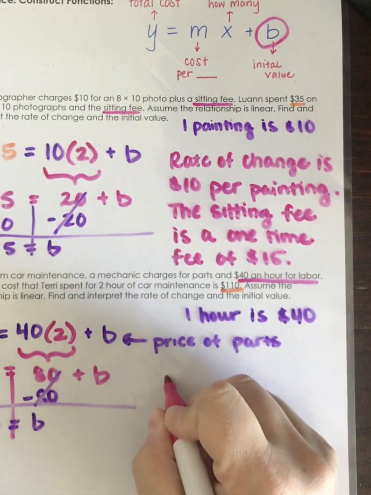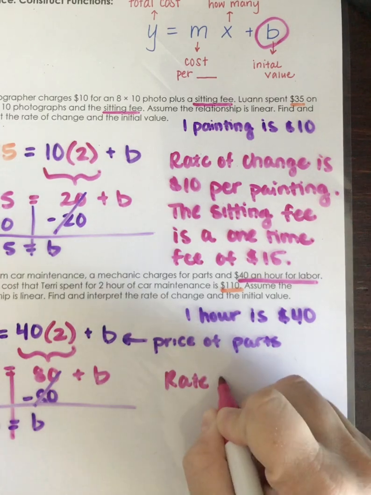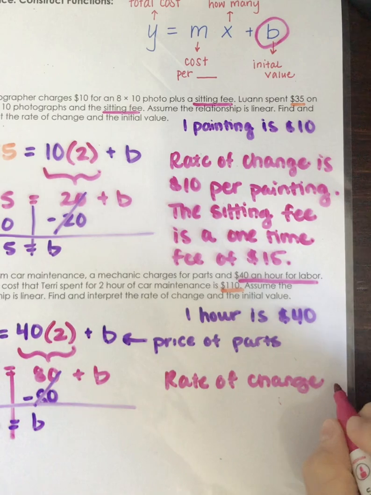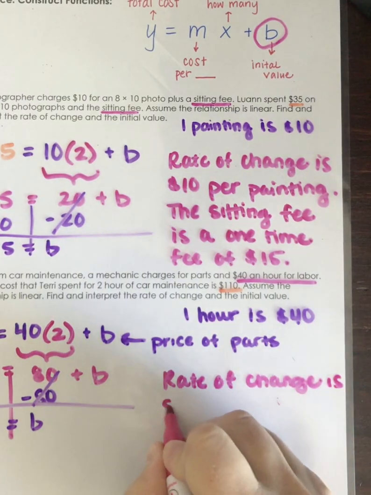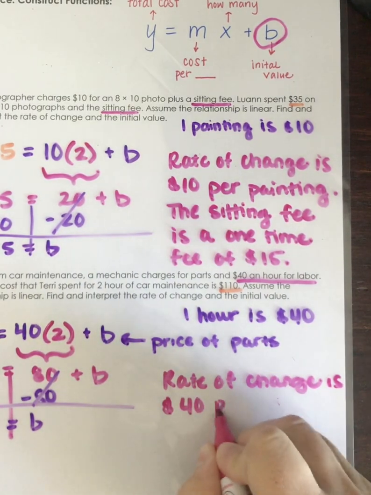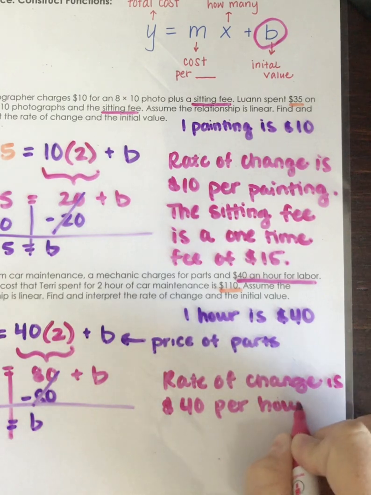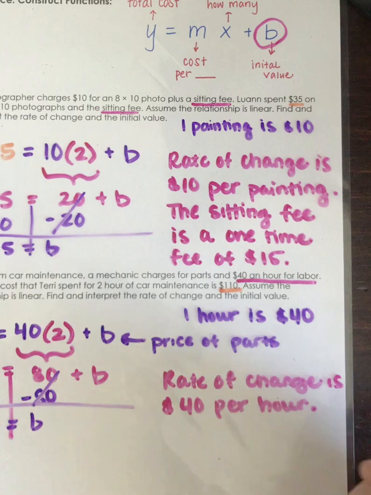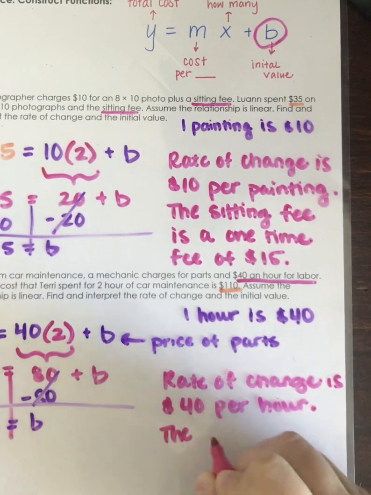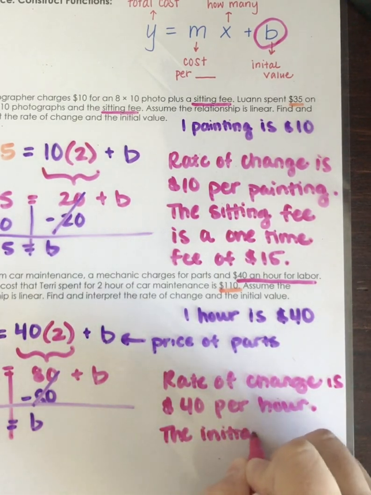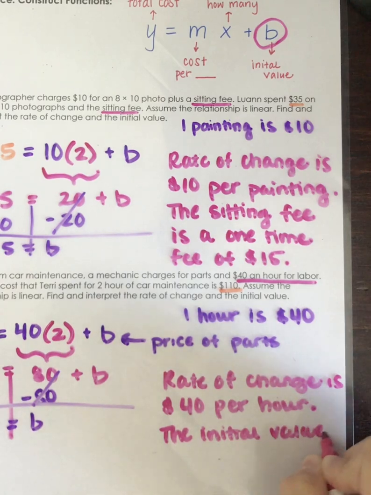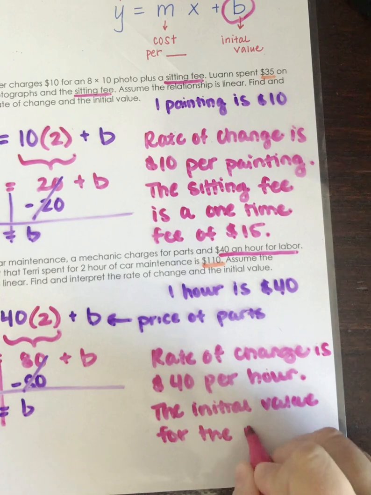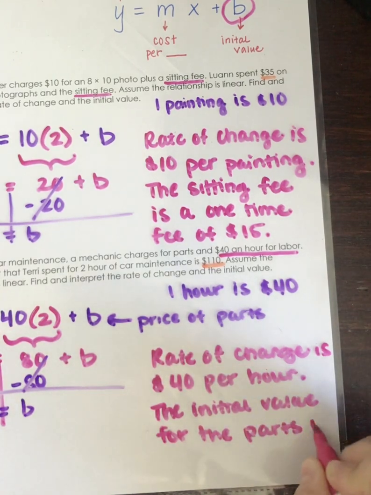So rate of change is $40 per hour. And the initial value for the parts is $30.